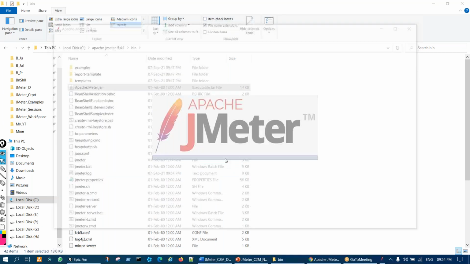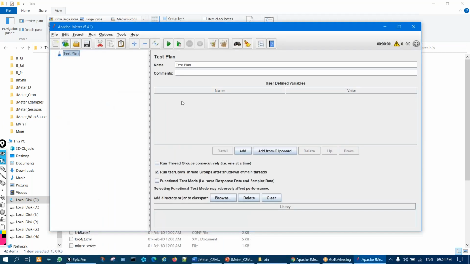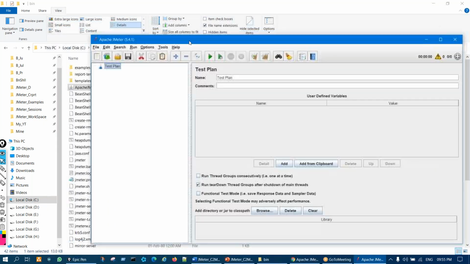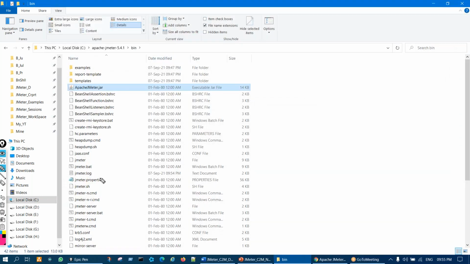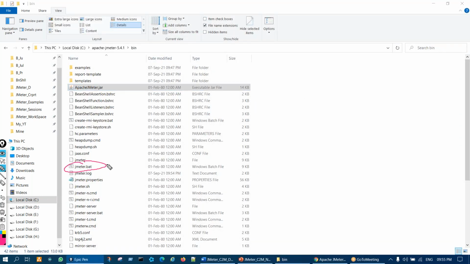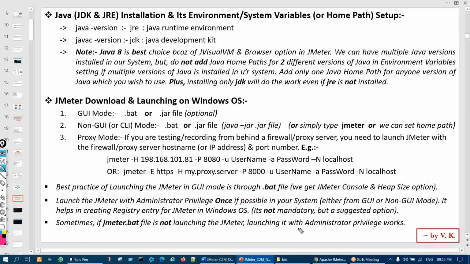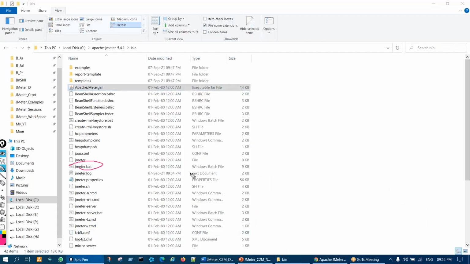It's an option, right? You see JMeter coming here, but always prefer to launch JMeter through the .bat file only, because going forward you will get a difference. Through the .bat file we get some options, like we get the console and also the option of changing the heap size. We'll see what this heap size is later on. But yeah, the .bat file is good. Launching it through the .bat file, fine.